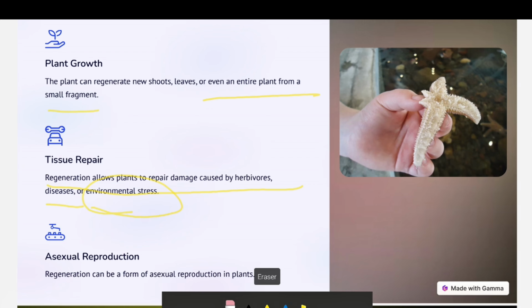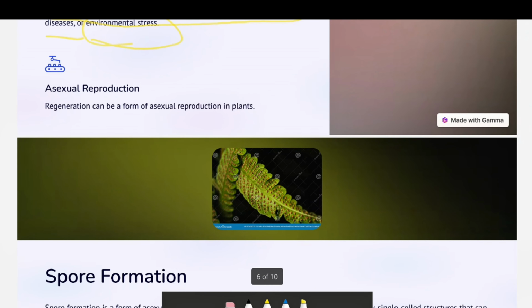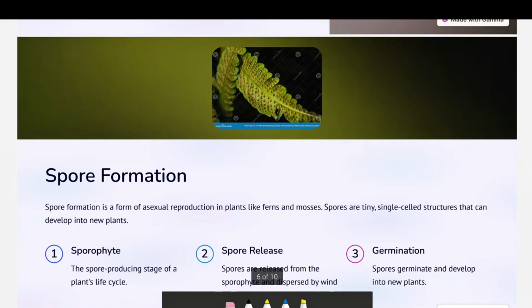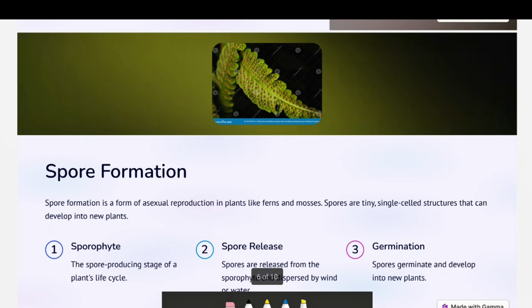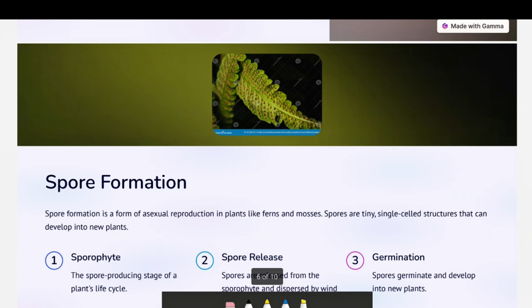Alright children, so here we have studied how plants can reproduce by their own parts. For example, we have seen how by leaf, by stem, and by roots also. These are the spores we were talking about, the spore formation. You can see the spores.